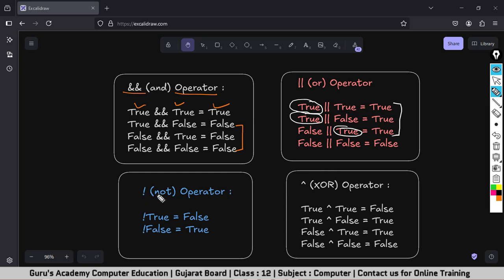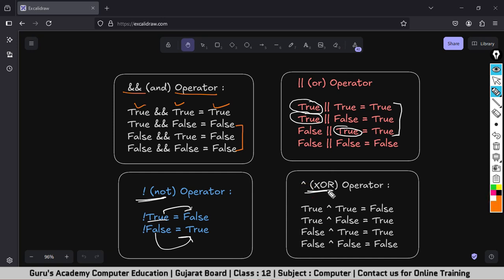Okay. The next one is NOT operator. The use of NOT is to complement the result. Like if you are getting true, it will give you false, and if you are getting false, you will get true. And the last one is XOR or exclusive OR.